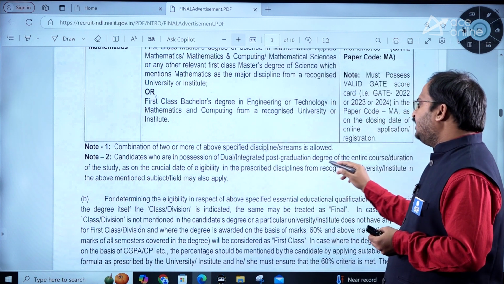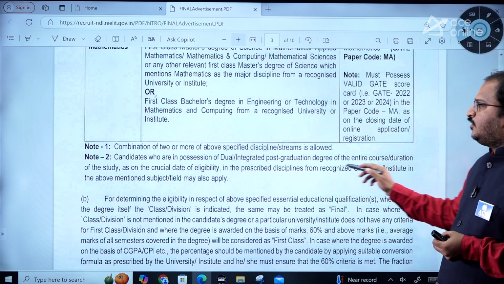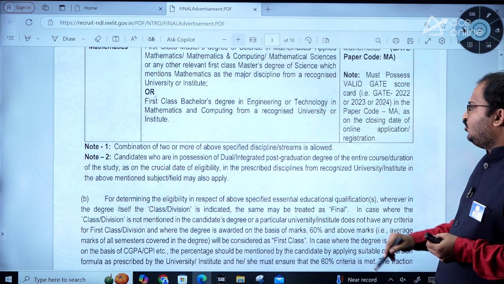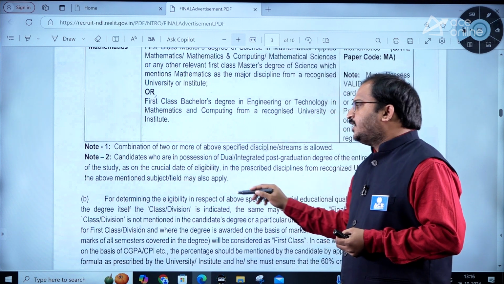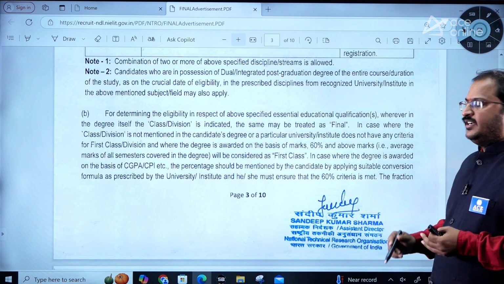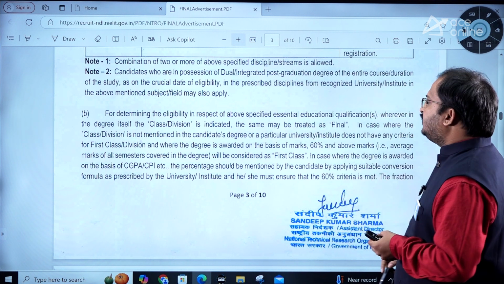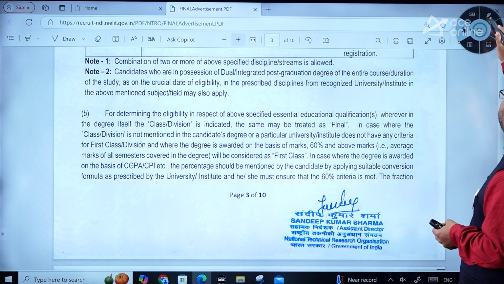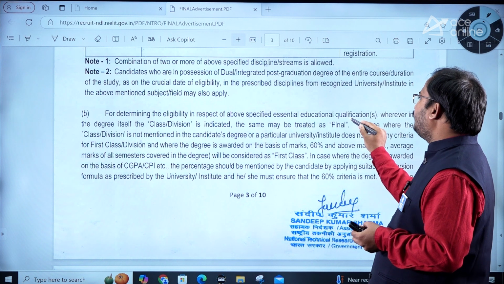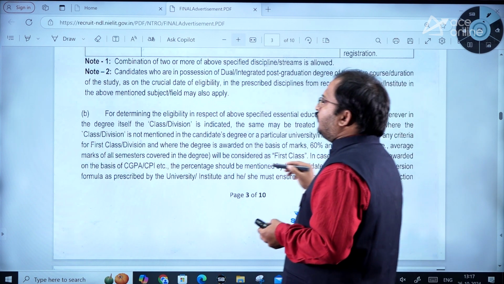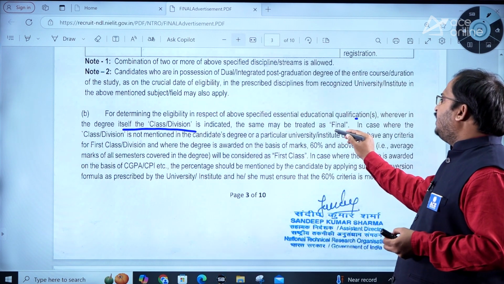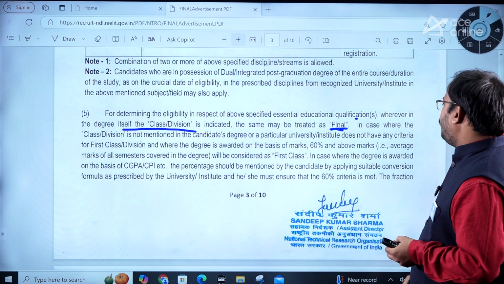Candidates who are in possession of a dual or integrated postgraduation degree, where the entire course duration of study is completed as on the crucial date of eligibility, in the prescribed disciplines from a recognized university or institute of the above mentioned subject or field may also apply. Okay, so those who are about to get the degree can also apply, that is what he is mentioning here. The next thing is, for determining the eligibility in respect of any specified essential educational qualification, wherever the class division is indicated in the degree itself, the same may be treated as final. So this is one important thing, dear students.